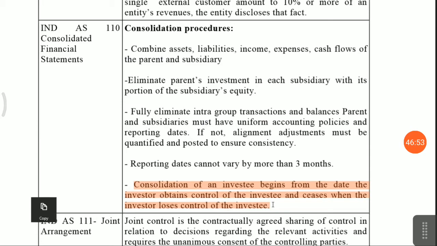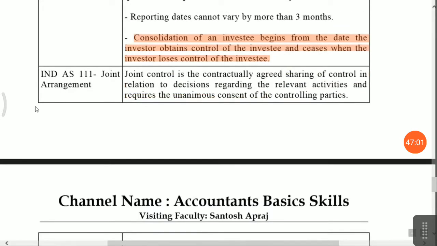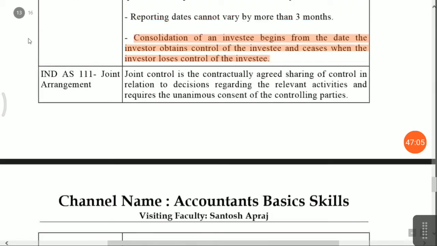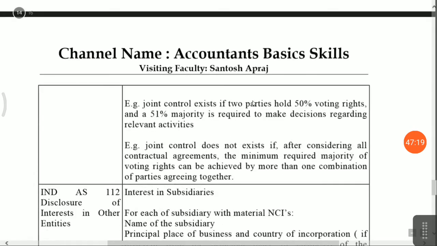That time I will discuss the entire disclosure required for Ind AS 110, consolidated financial statements. Fair value concept all is applicable. Next is Ind AS 111, that is joint arrangement. Simple meaning, two parties are involved and form one company. Both have control 50-50%. Then how it should be presented in the financial statement, that you have to disclose.